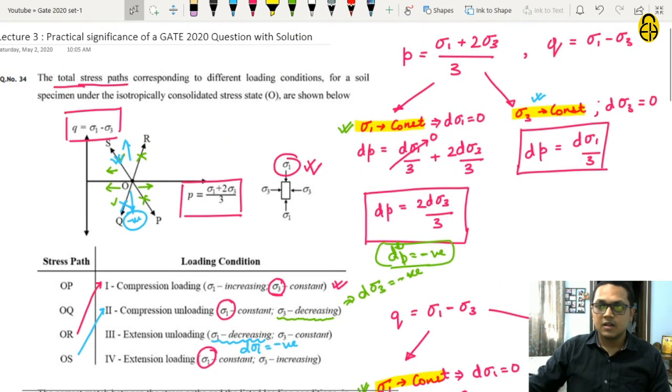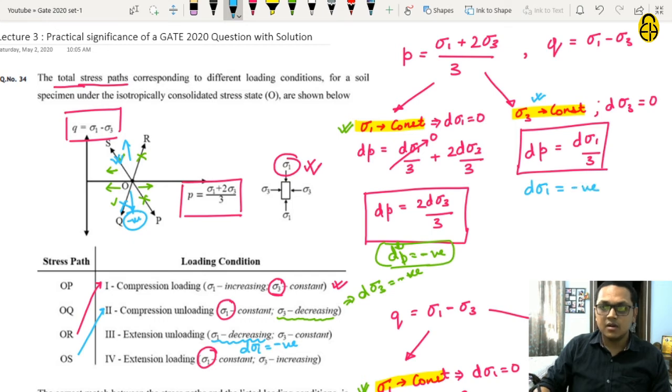Now for the third loading condition, we know d sigma 1 is negative because it is decreasing, so this will imply that dp is also negative.